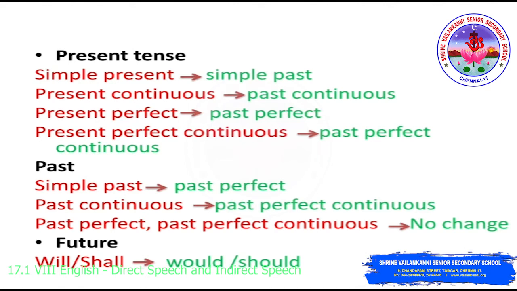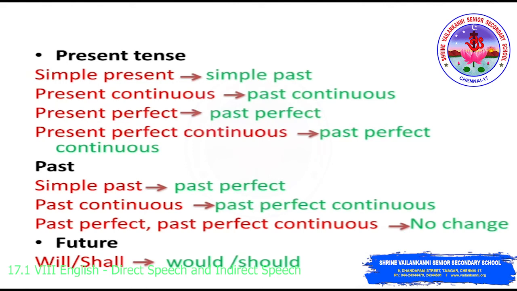What happens when the sentence is in past? Simple past will be converted to past perfect. Past continuous will be converted to past perfect continuous. Past perfect or past perfect continuous will not change. Okay?